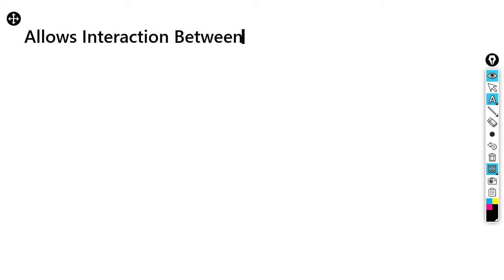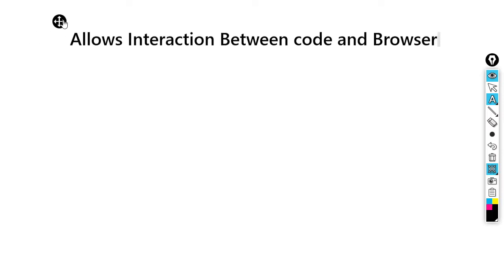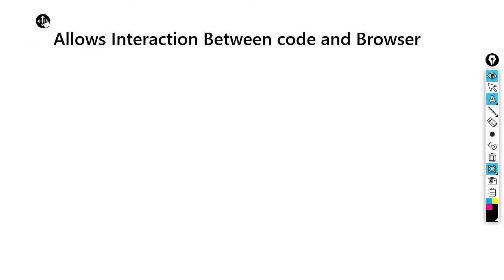What it does is it just allows interaction between code and browser, right? So if we have a code, Selenium would be the intermediator which allows us to interact with the browser and perform all the actions.